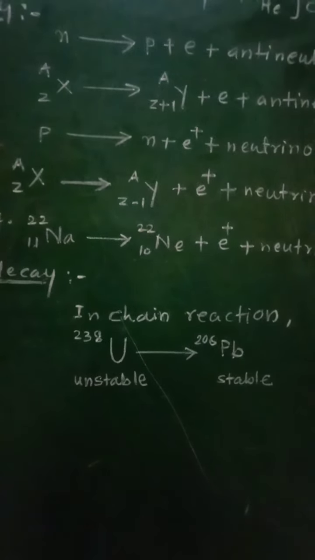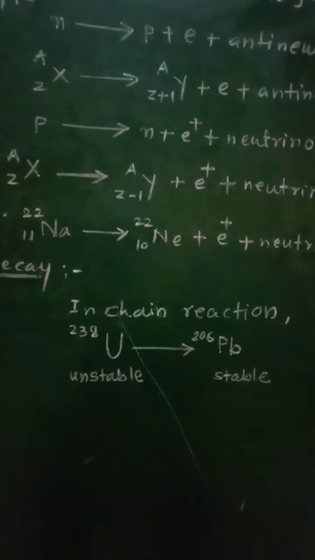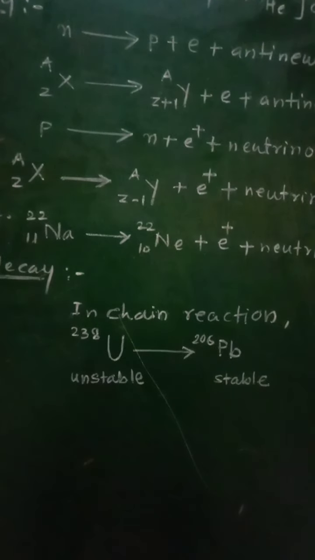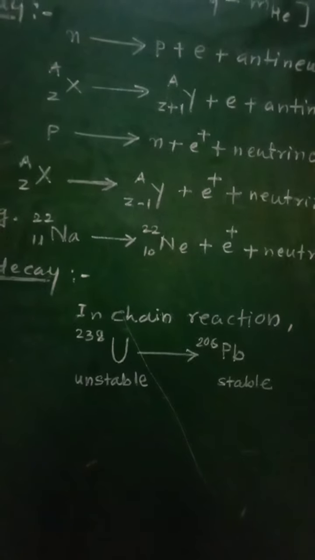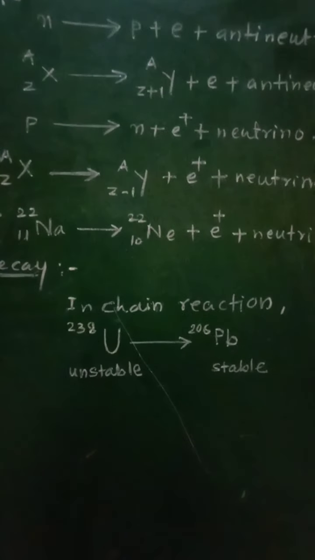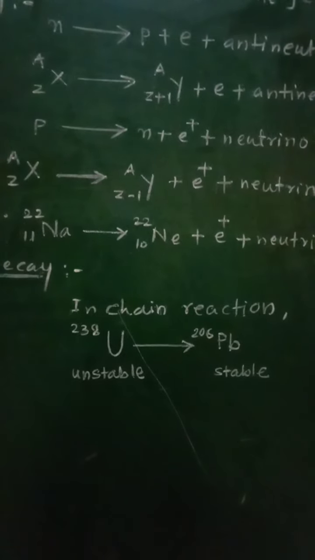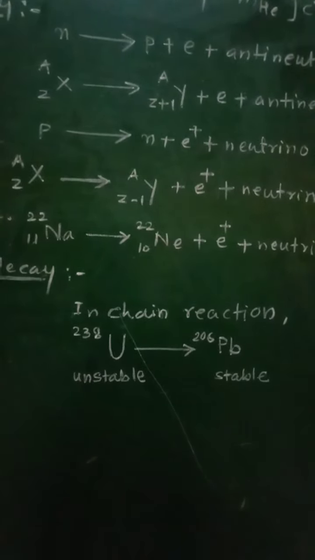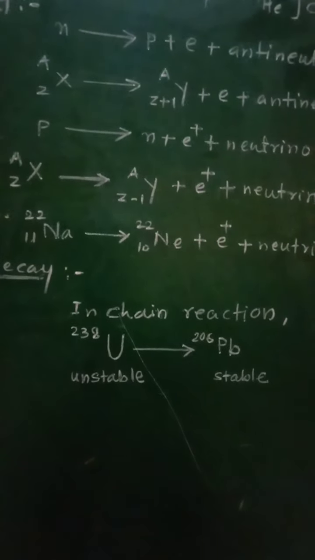For example, if you consider uranium-238, so in case of uranium having its mass number 238, a series of alpha and beta decay takes place nearly for 14 times, and it finally reaches to a stable daughter nuclei of lead.